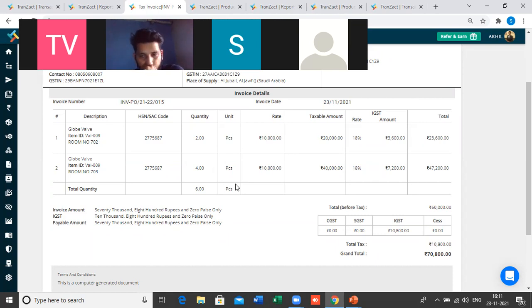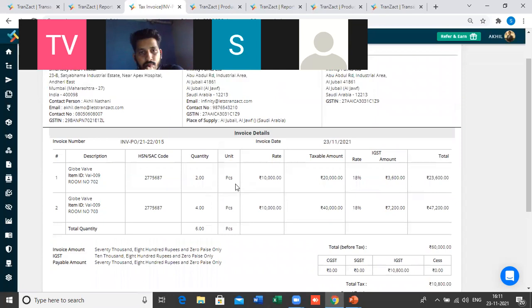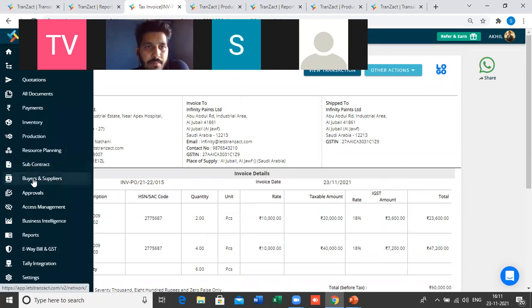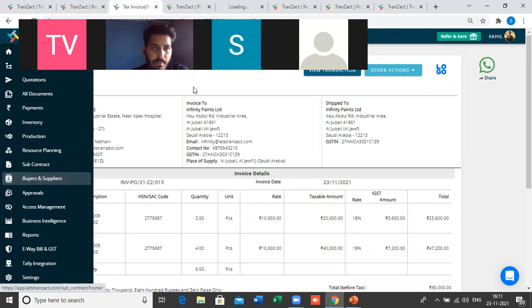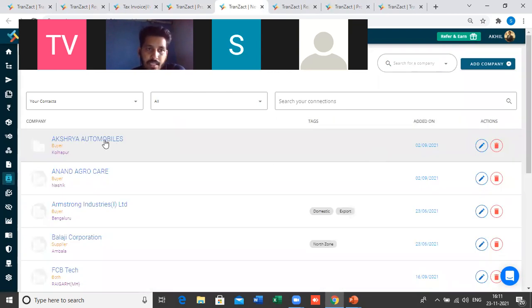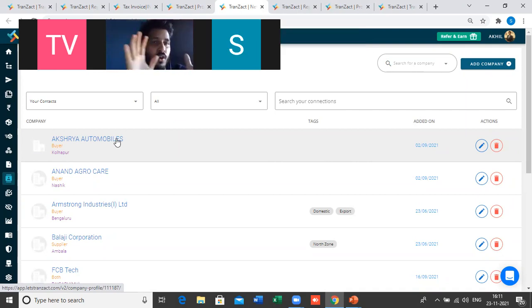One more thing: the same hospital may have several branches. If you are going to bill different areas but the name will be the same, for example if I'm sending to someone like Rajesh, there will be several Rajeshes. So when I am creating the master, to map this, what we need to do is go to the buyers and suppliers module. Let's say Aksharya Automobiles is one of my hospitals, and I have 5 different locations of Aksharya Automobiles. One is in Mumbai; in Mumbai we have Borivali, Andheri and Colaba, so 3 branches.